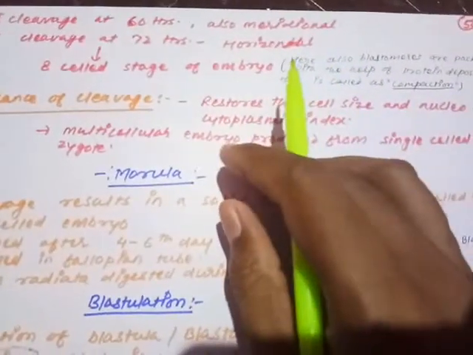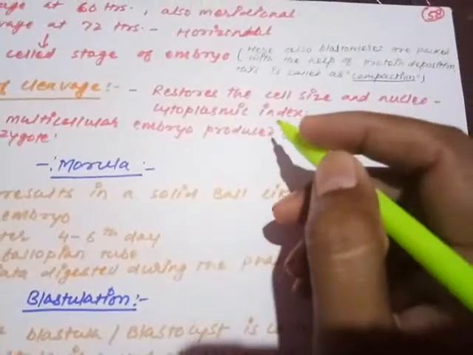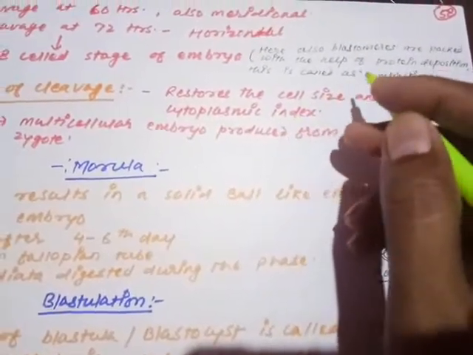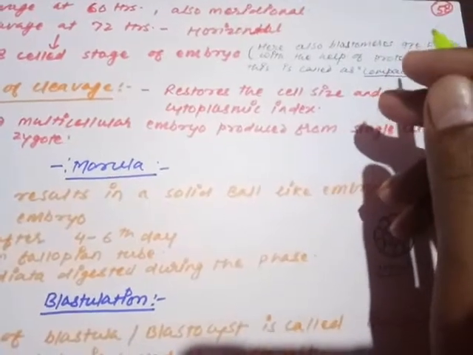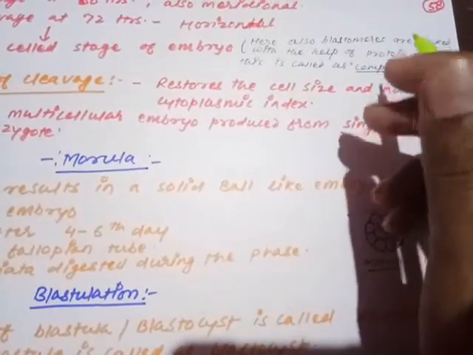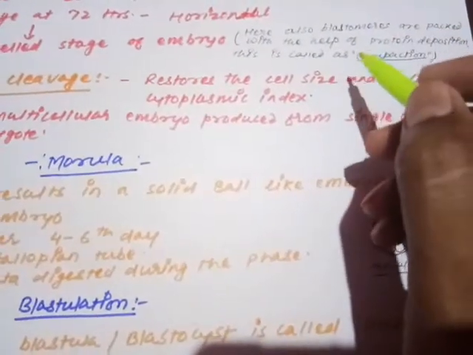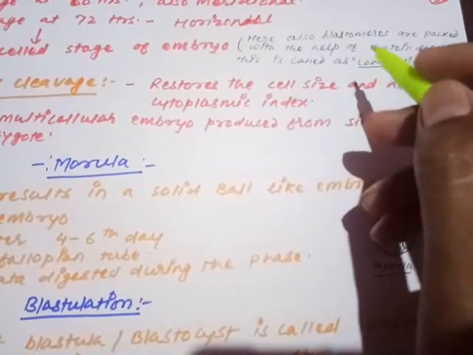And here one very important point is observed. At this stage, the embryo is completely a solid structure. Solid structure means all the blastomeres are packed tightly for the purpose of cohesion.